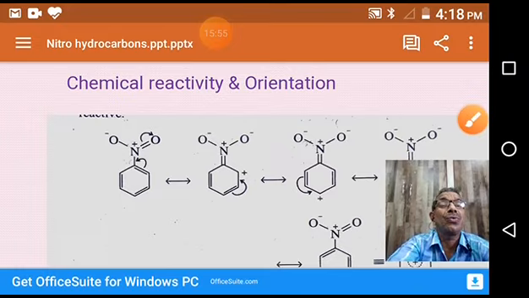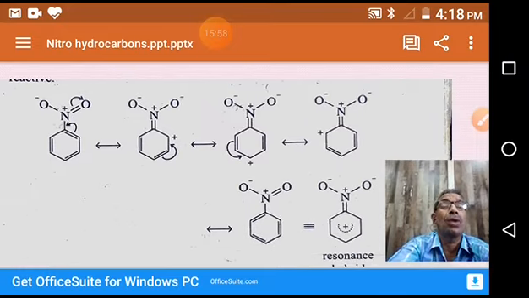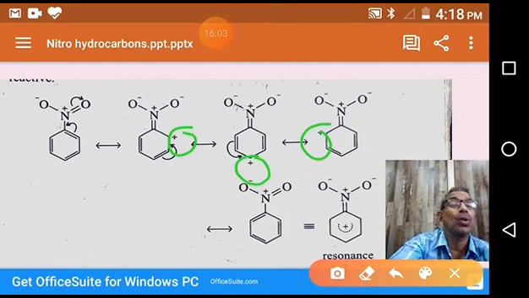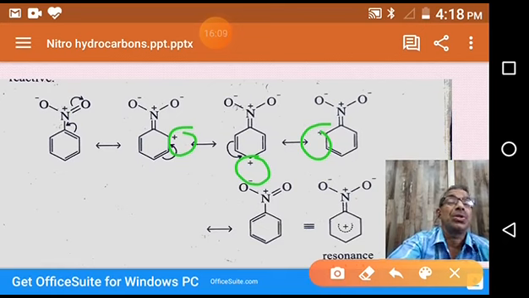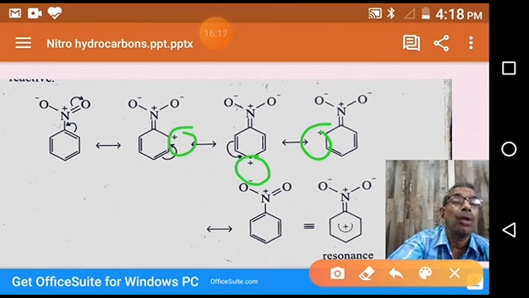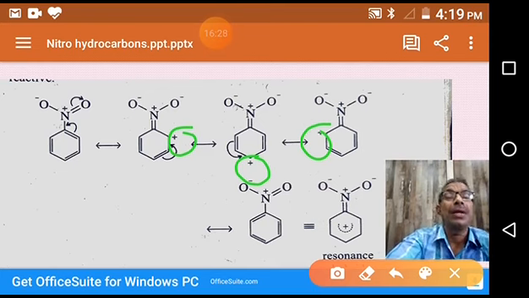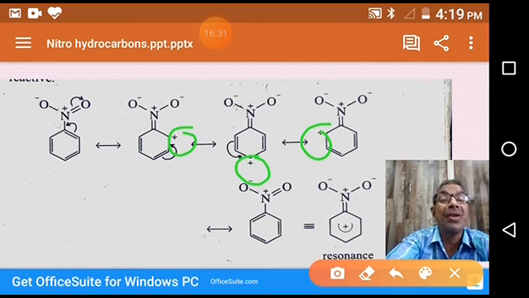So due to this, the benzene ring gets a positive charge. We see the resonance structures of this benzene ring: ortho position, para position, and ortho position. So ortho and para positions are more electron deficient than the meta position. That's why in nitrobenzene electron density is more at the meta position when we compare to ortho and para positions. So this is clear. Because of the NO2 group's minus M mesomeric effect, the benzene ring is deactivated towards electrophilic substitution reactions.